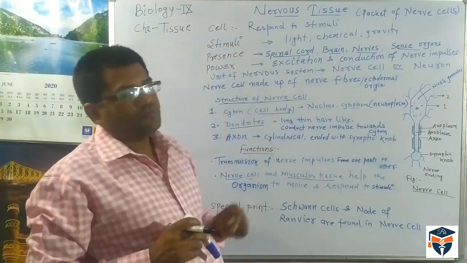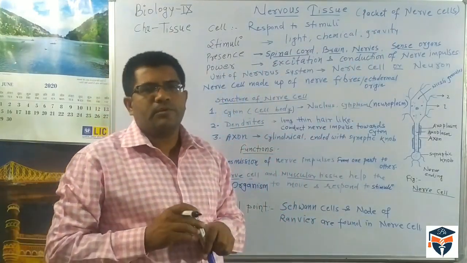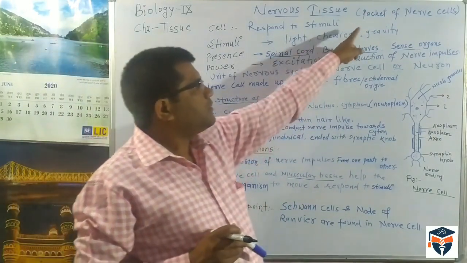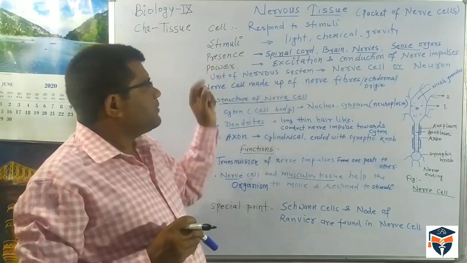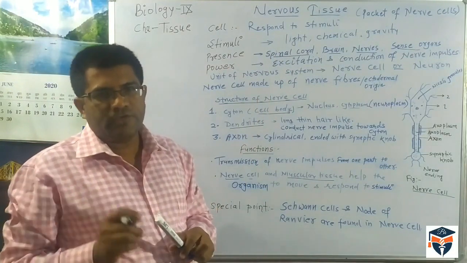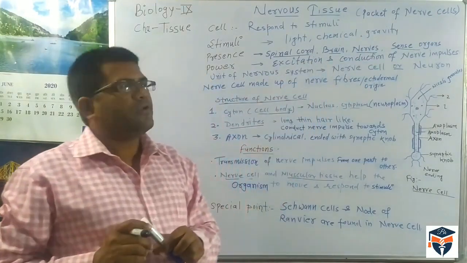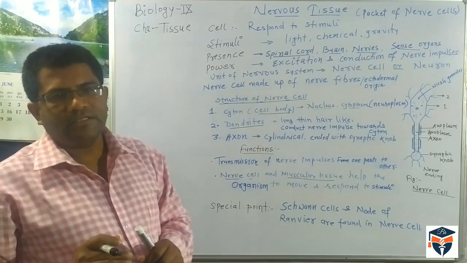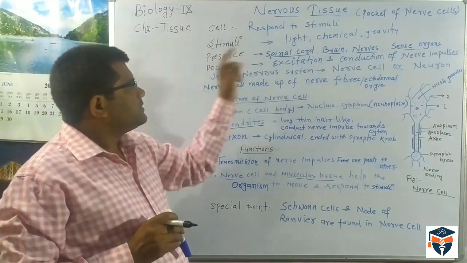Our nervous tissue is a packet of nerve cells, because tissue is a group of cells which are the same in structure and function. So nerve tissue is also a packet of nerve cells. The nerve cell has the basic characteristic, the power of excitation, and the capability for conduction of nerve impulses. So nerve impulses pass from one body part to another body part through the nerve cell.